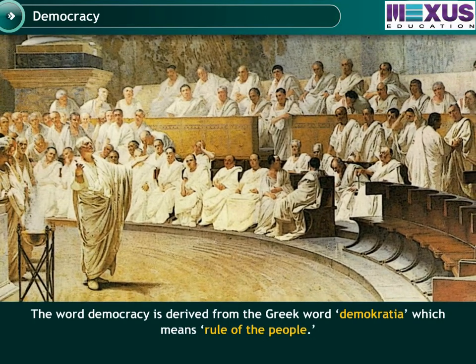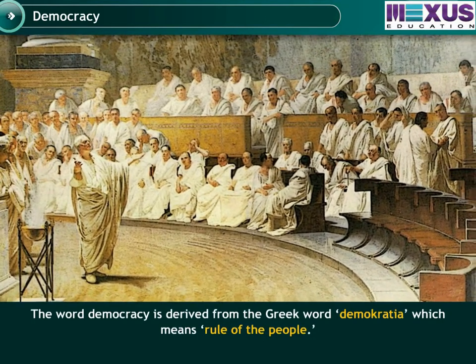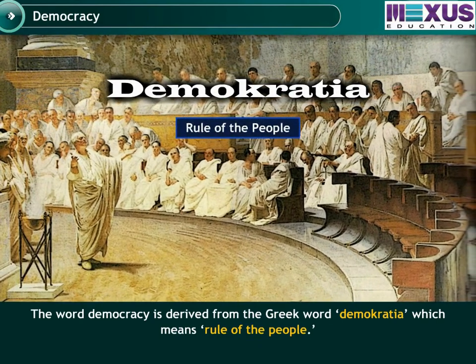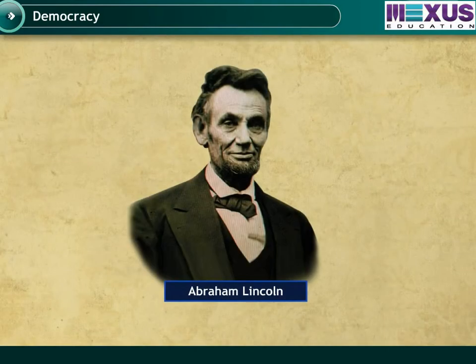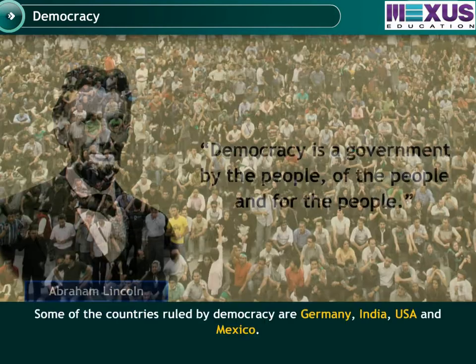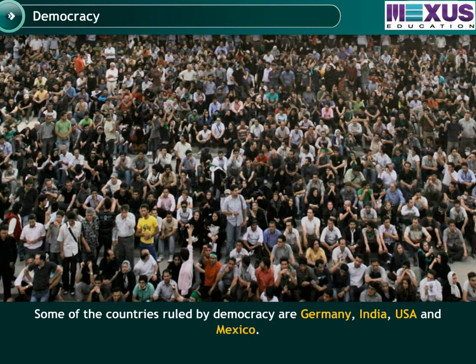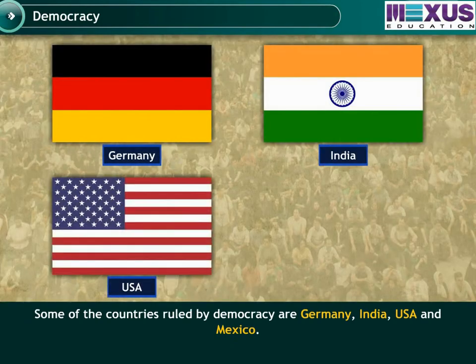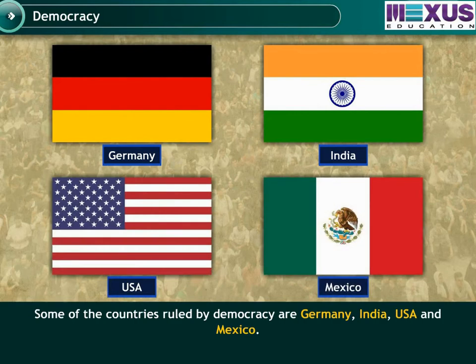The word democracy is derived from the Greek word demokratia, which means rule of the people. According to Abraham Lincoln, the former U.S. president, democracy is a government by the people, of the people, and for the people. Some of the countries ruled by democracy are Germany, India, USA, and Mexico.